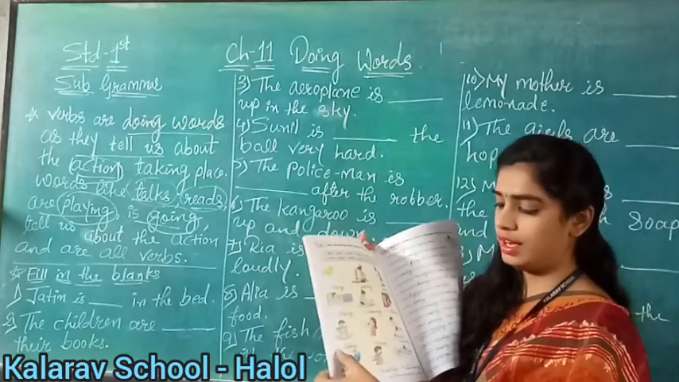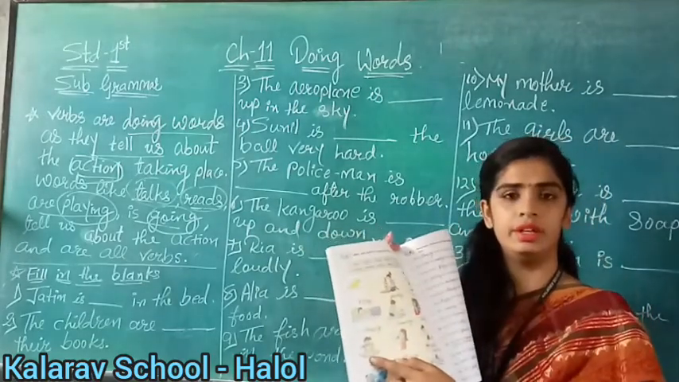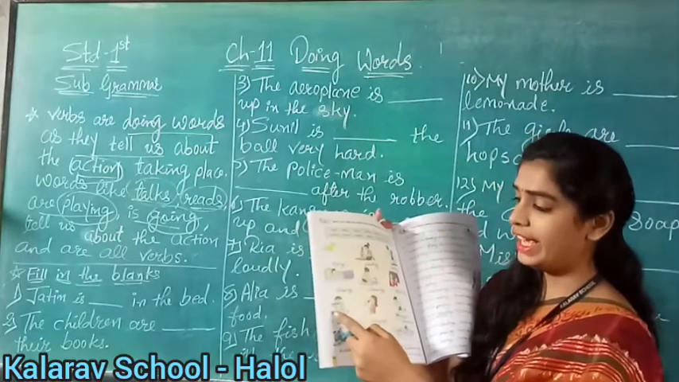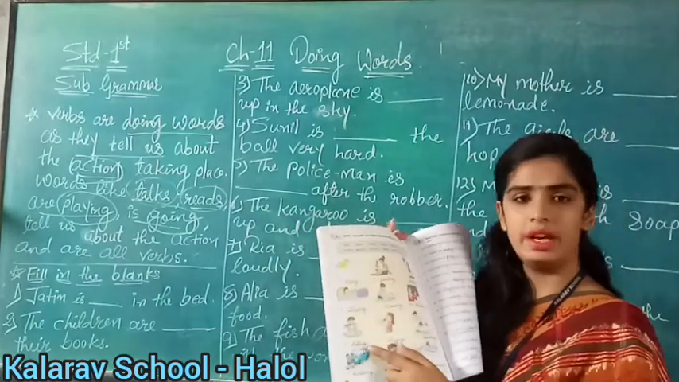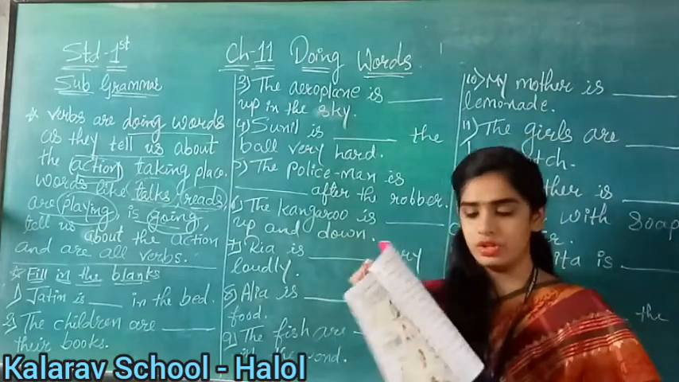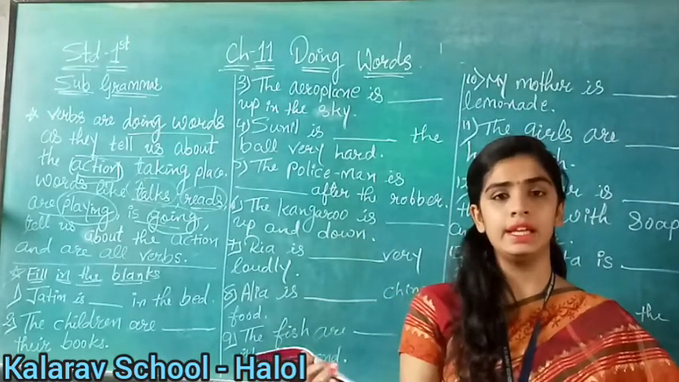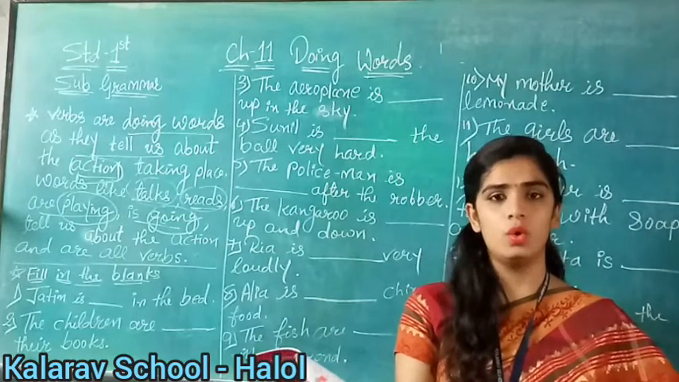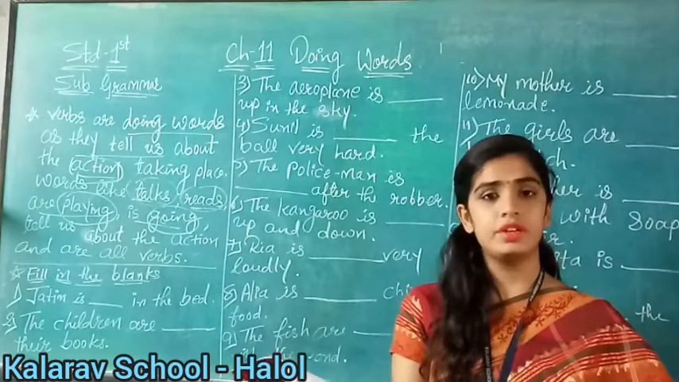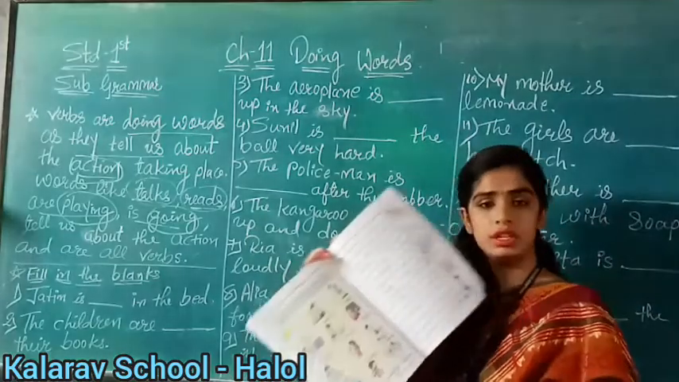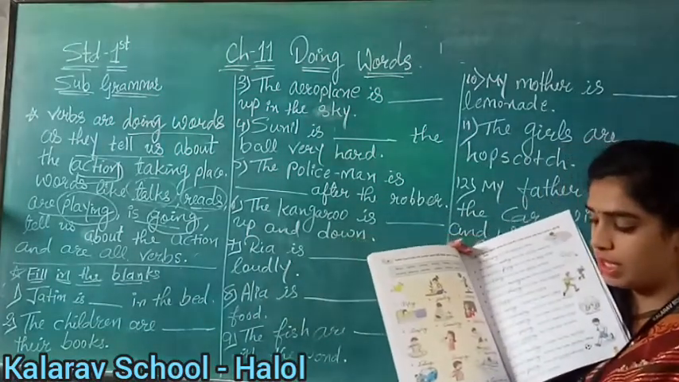Now see on the third number. What is a girl doing, children? She is eating, right? So what will we write here? Eating, right children? Write in your book. The spelling is E-A-T-I-N-G. Okay? Clear children?